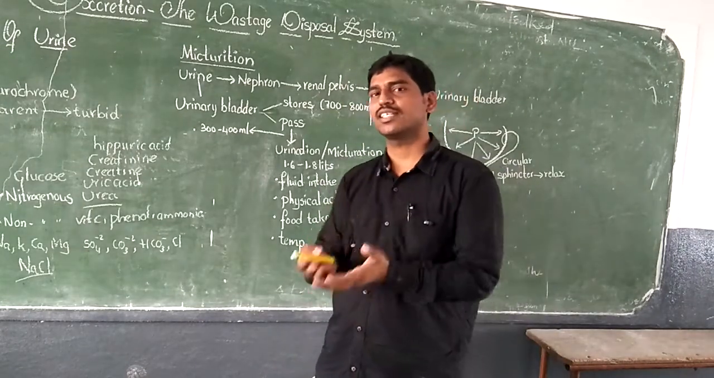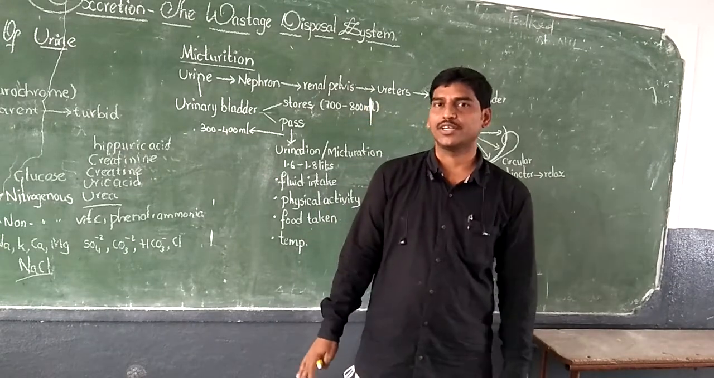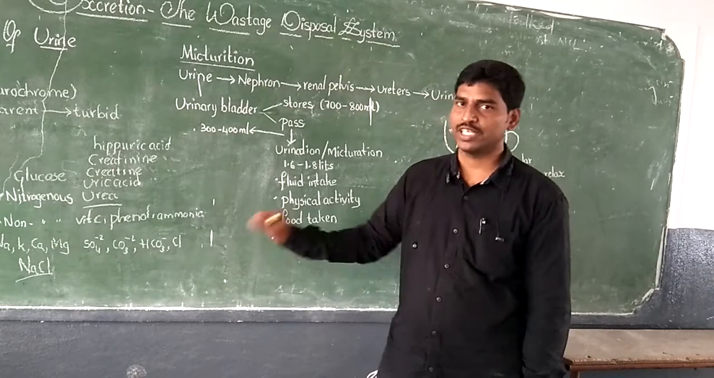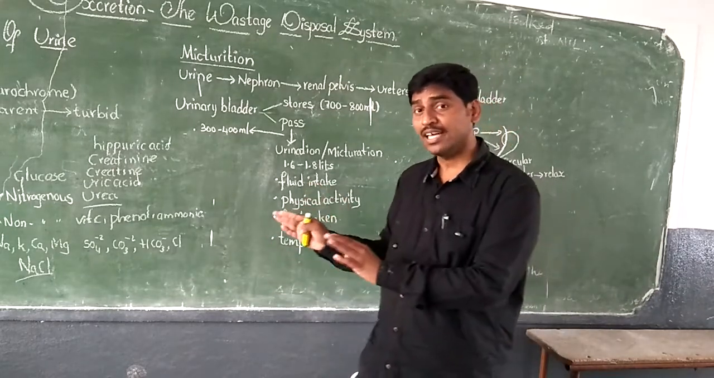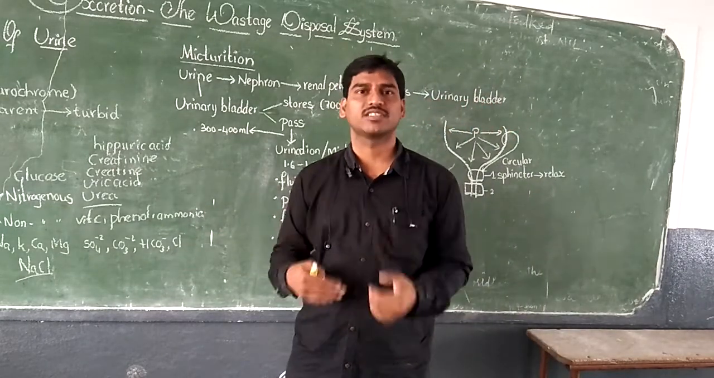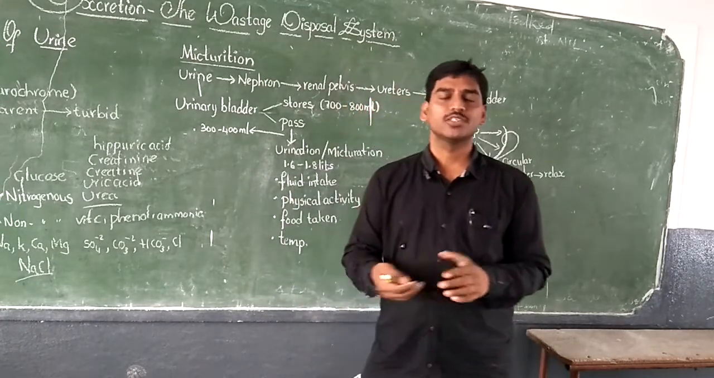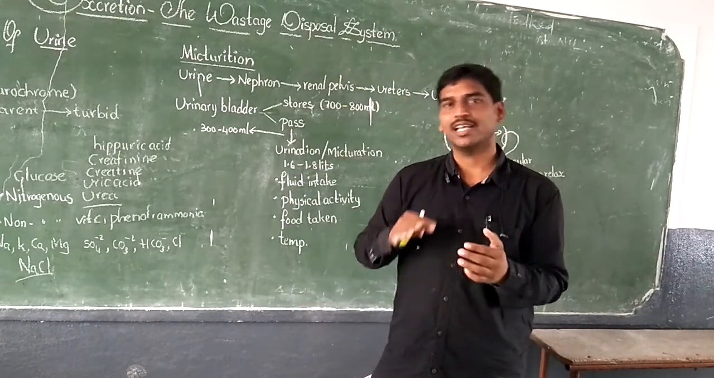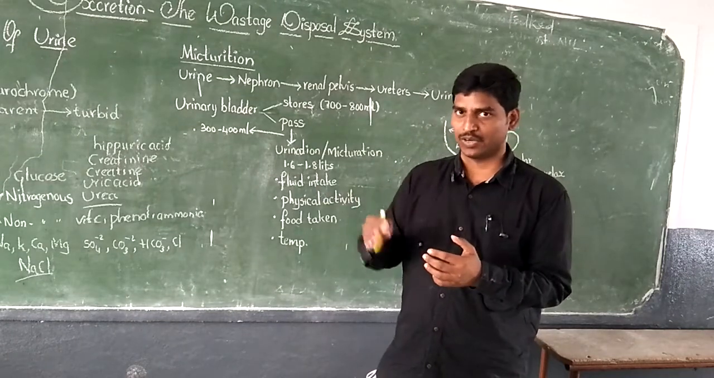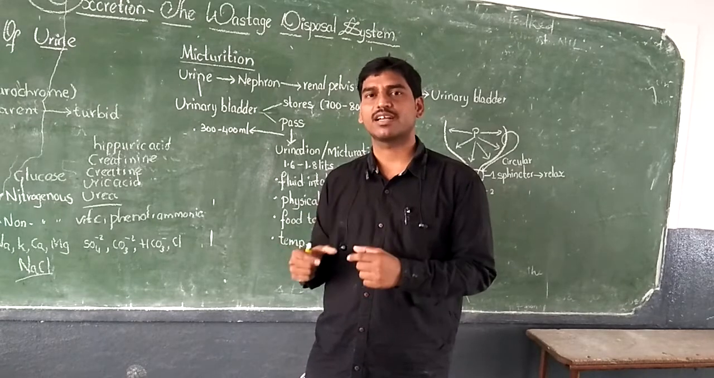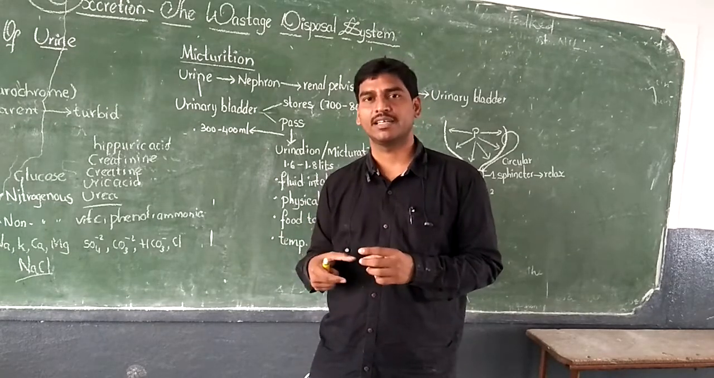Now why is urination necessary? I told you many waste materials are dissolved in the urine, and these substances are toxic to our body. That means they are harmful to our body. So as soon as they are released, they should be excreted out. This filtration process is done by the kidneys.